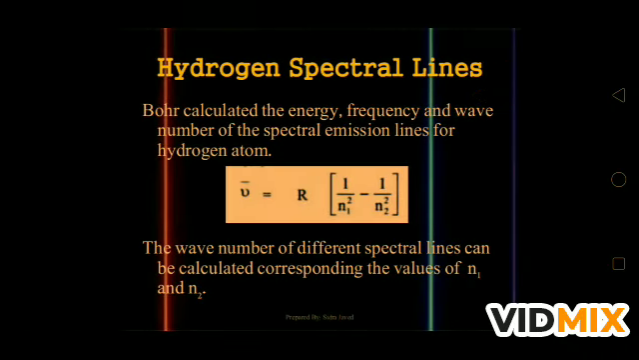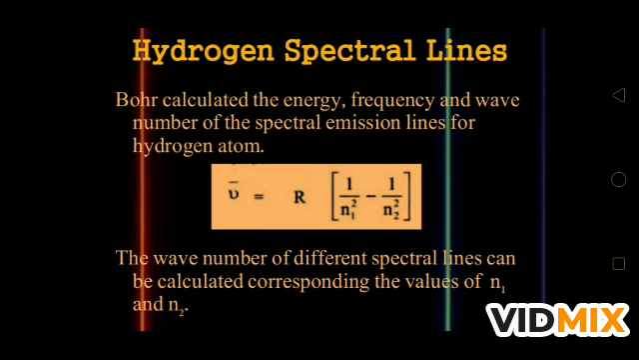Now, hydrogen spectral lines. Bohr calculated the energy, frequency and wave number of the spectral emission lines for the hydrogen atom. This is the symbol of wave number. What is wave number? Wave number is a unit of frequency in atomic, molecular and nuclear spectroscopy, equal to the true frequency divided by the speed of light. It is equal to the number of waves in a unit distance, and this number is called the wave number of the spectral line.